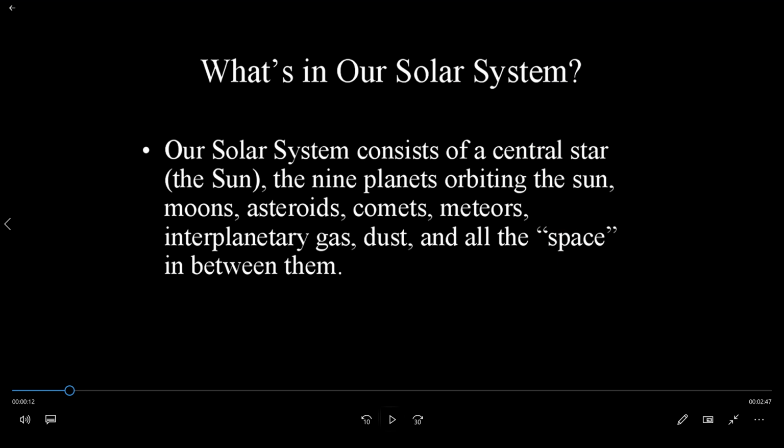Then the 9 planets are there orbiting the Sun, along with moons, asteroids, comets, meteoroids, interplanetary gas and dust, and all the space in between them. So these are all the things which are included in our solar system.